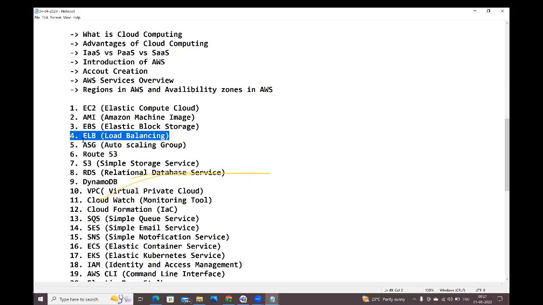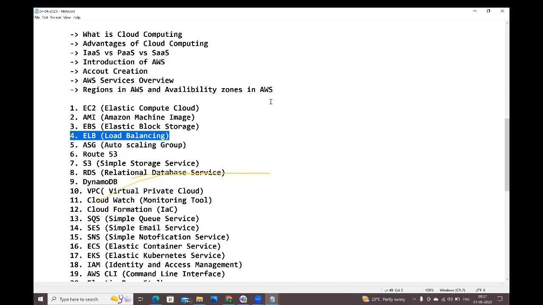Same way here also. See, 100 requests are coming, my server can handle. 1 lakh requests are coming, my server can handle. 10 lakhs requests are coming, my server may take more time to provide the response. 100 lakhs, 1 crore requests are coming, my server gets crashed also. That's why in real time, we will deploy the applications in multiple servers, not in a single server.